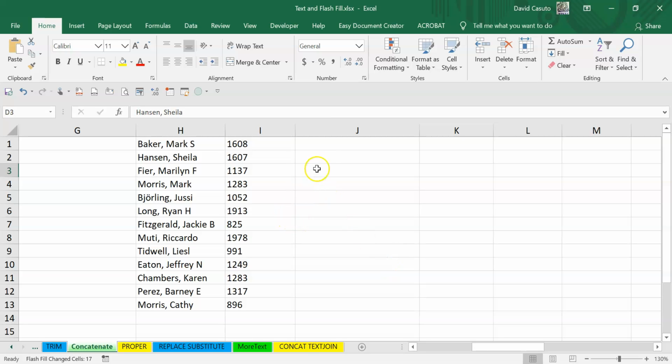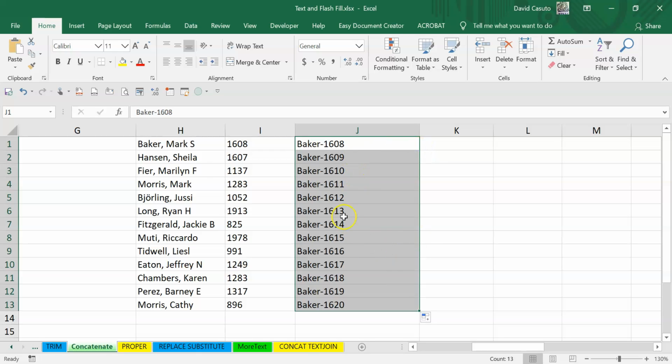Let's just come over to here, and let's say I want to combine some of these other factors in here. So I have these things here. I'm going to go ahead and just say Baker, hyphen, 1608. Going to double click this time. You can see what it does there, right? Pretty smart. You can understand why it might want to do that. I'm going to say no thanks, flash fill, and look at that. It's taken all of those last names, put in the hyphen and the respective number. It's pretty amazing how smart it is to get that.